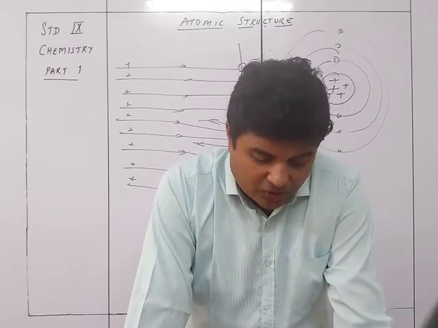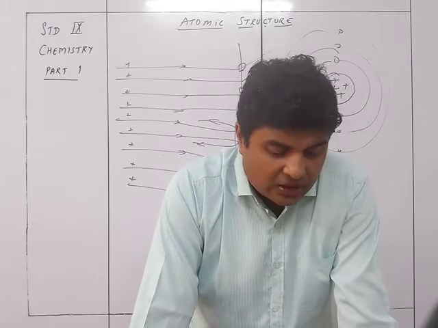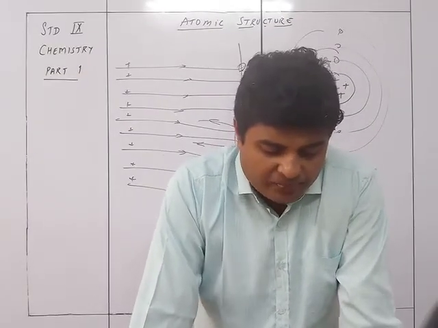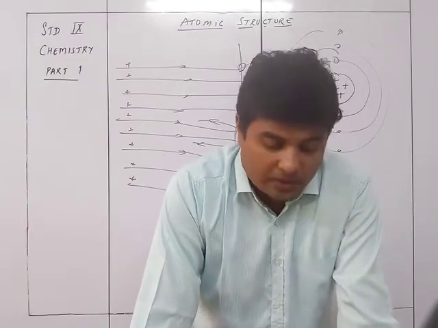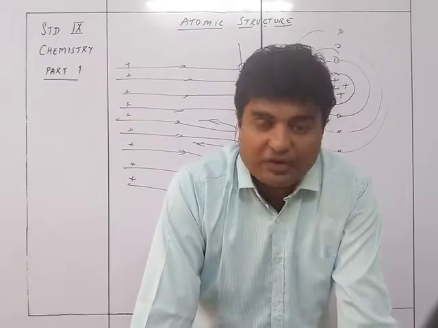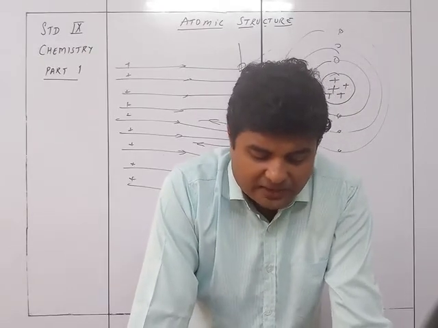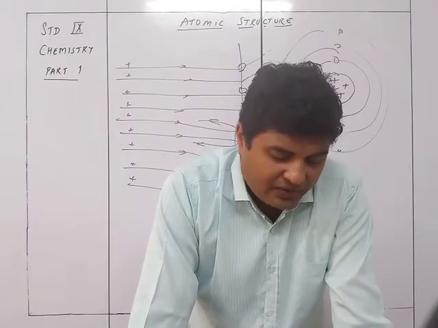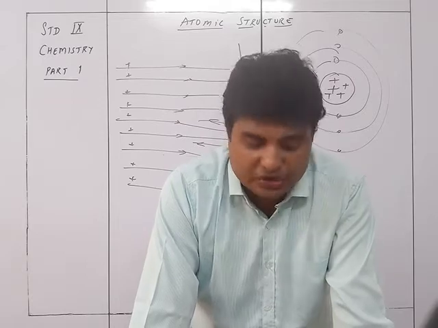Lord Rutherford studied the atomic model and discovered the atomic nucleus. He directed alpha particles towards a metallic sheet. The source of the alpha particles is radium and the metallic sheet is a gold foil 1/1,000,000th of a centimeter thick. So it's a very thin sheet of gold. Alpha particles are positively charged helium atoms containing 2 protons and 2 neutrons, and the deflection of the alpha particles was then observed and a conclusion drawn.